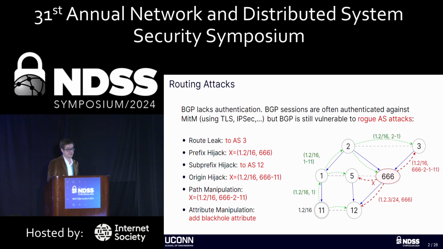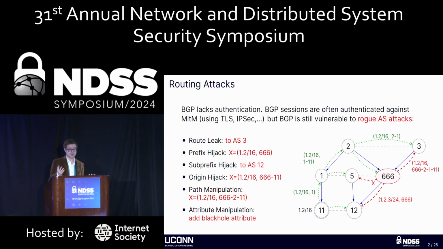We also have prefix hijacks, where an AS will falsely originate a prefix that it is not authorized to. In this case, 666 would be originating the prefix that belongs to AS11. We have subprefix hijacks, which are the same as a prefix hijack, except with a more specific subprefix. In our example, we have 1.2.3/24, the more specific subprefix, being sent to AS12. We also have origin hijacks, where the attacker will falsely claim to be a neighbor of the true origin. There is no link between 666 and 11, but the path here is 666.11.